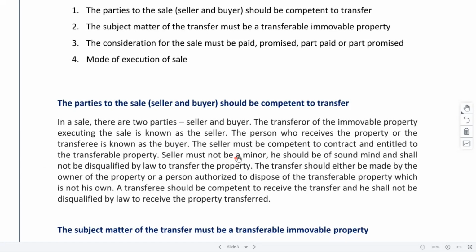Sometimes it may so happen that in tribal areas, there are certain restrictions with regard to their properties. Like in Meghalaya, you cannot simply go there and say that, yes, I'm buying this plot of land. Outsiders cannot buy a plot of land there, right? Only local tribal people can sell to each other.